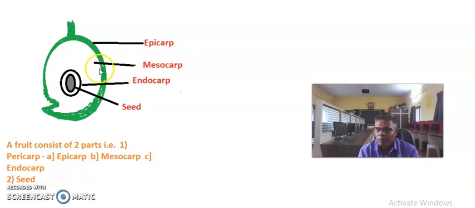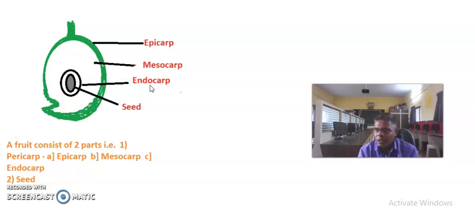Number two, in the diagram we see the mesocarp. It is the middle part of the fruit wall which forms the major pulpy or juicy part of the fruit, as in mango. Then the third one is the endocarp.